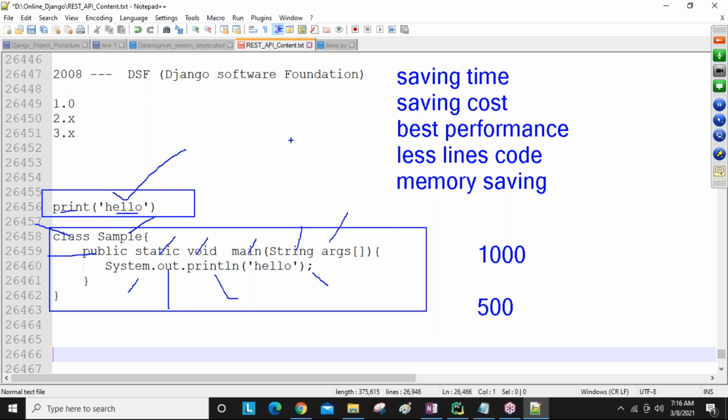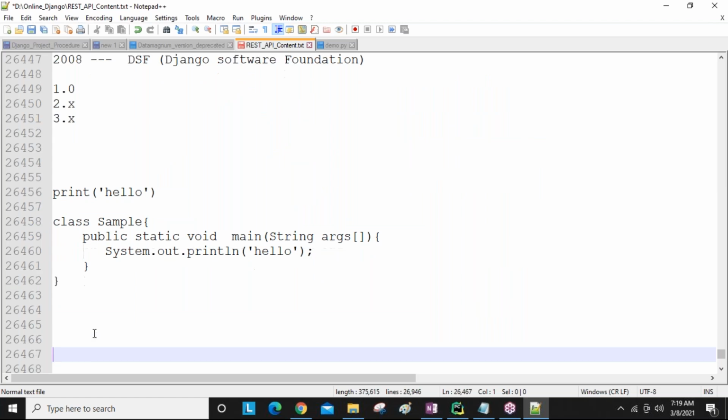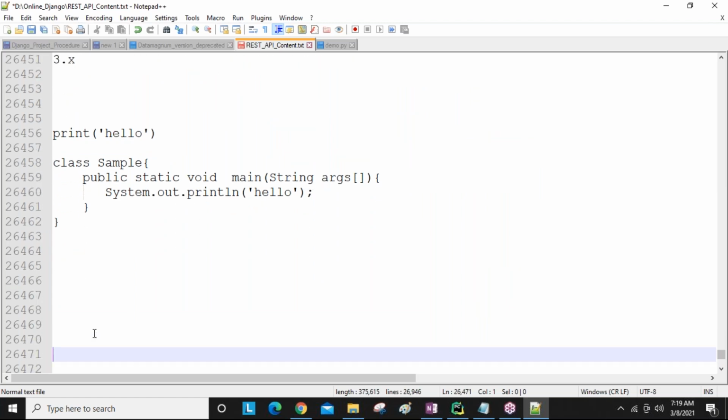So whenever we are installing the Django framework, along with it a lot of predefined modules come, guys. Almost 70 to 80% of the code for these predefined modules is already there. So we are going to use that predefined 70% code, and the remaining 30% code we are going to write in our development. That is one point. And whenever you are installing Django, some default, ready-made applications are installed along with it.